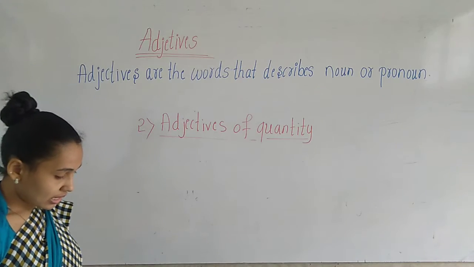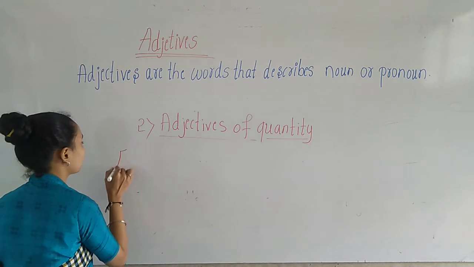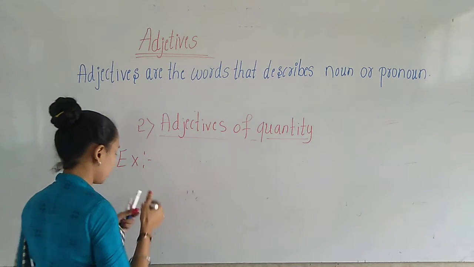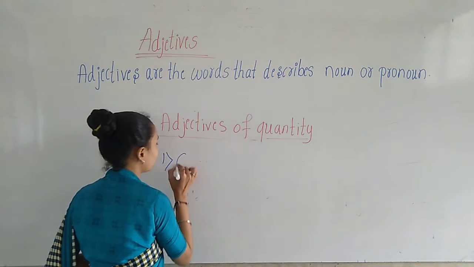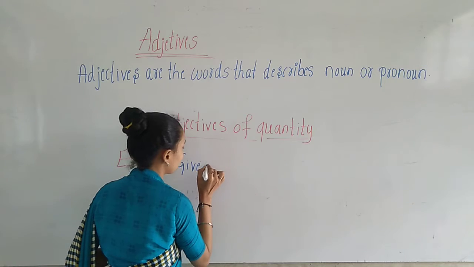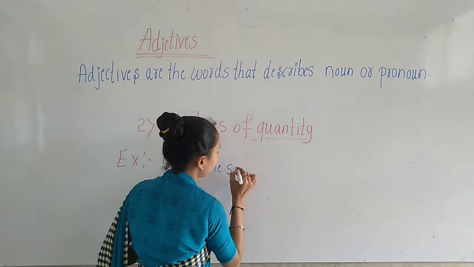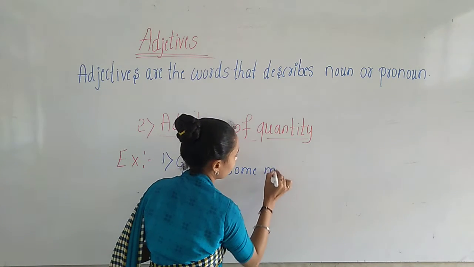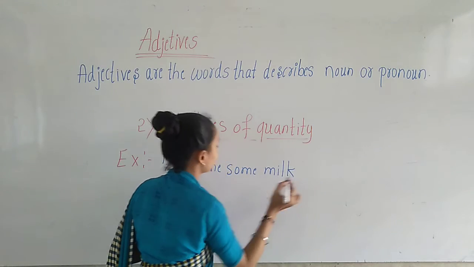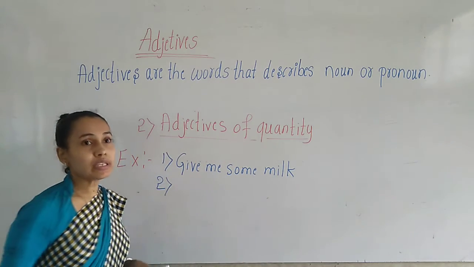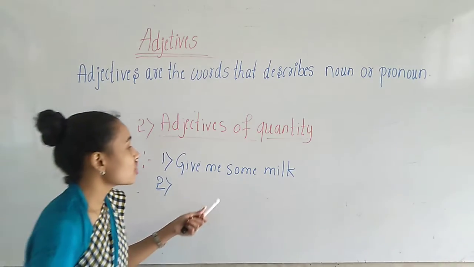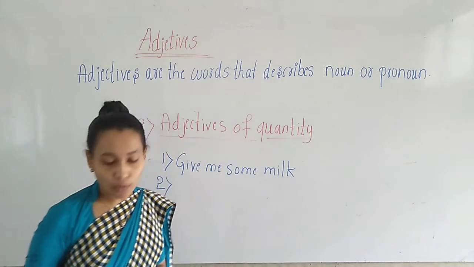So the first example is here. Give me some milk. Okay. Give me some milk. So here, let me write all the examples. Later we will come to know which is the adjective of quantity.